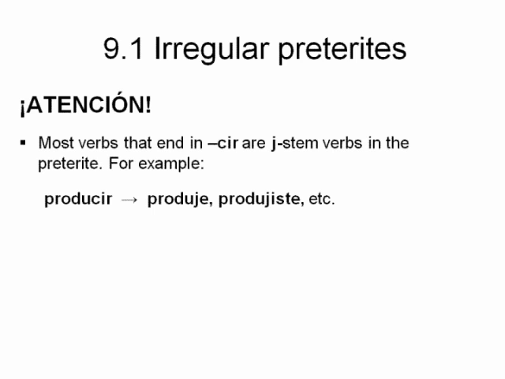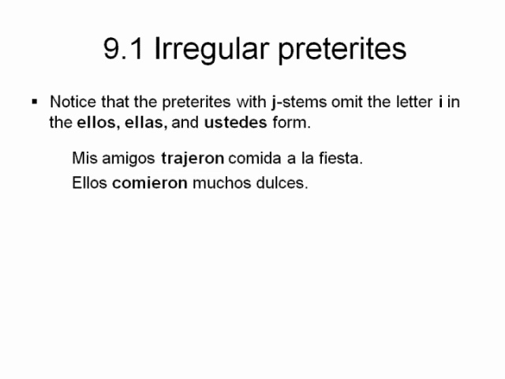And in the third person plural, remember that the ending is eron instead of ieron. So another verb could be producir, and because it ends in CIR, it is going to be a part of the J group. Okay? A ver, ¿qué sigue? Right, and this is just saying in the third person plural, remember that it's not I-E-R-O-N, it's E-R-O-N.